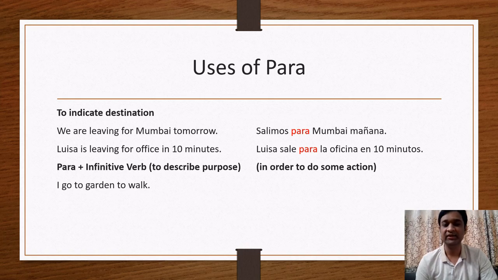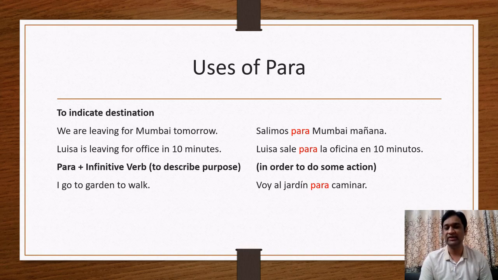I go to the garden to walk. Voy al jardín para caminar. So what is the purpose? Why do I go to the garden? My purpose is to walk. So you can also consider this sentence as I go to the garden in order to walk. So walking is my purpose.